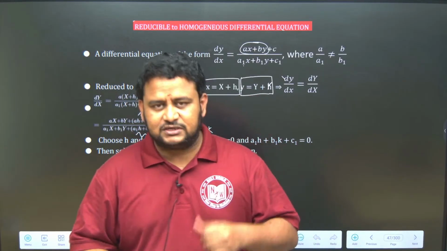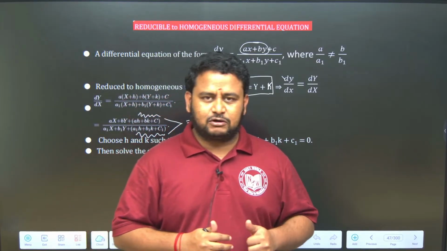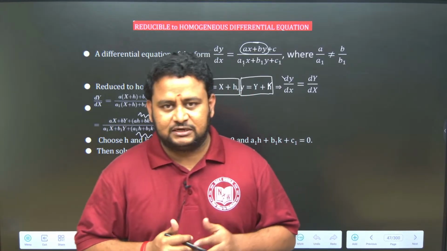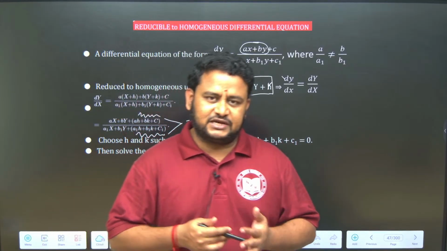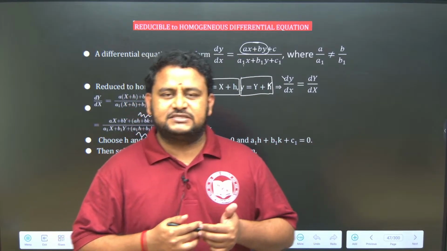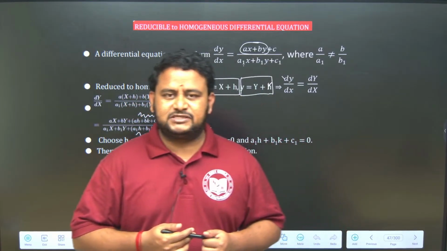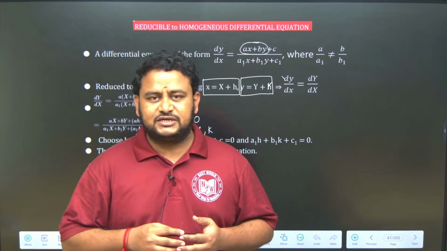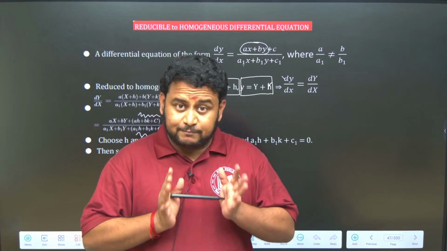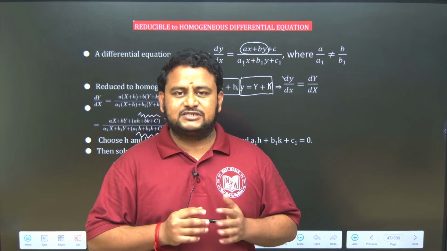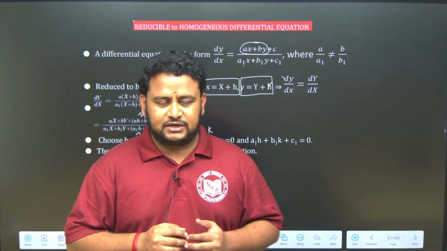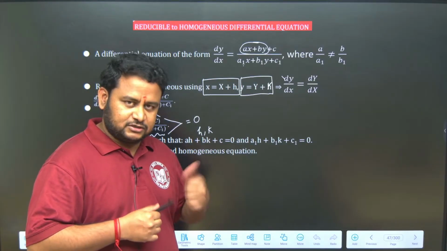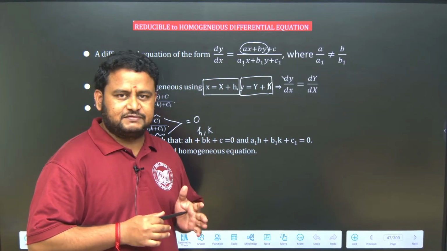We have two types of solution. One is the general solution, which contains an arbitrary constant c, and another is the particular solution, where we make it free of the arbitrary constant. So how do we get the solution of a differential equation? For that we have various methods: variable separable form, reducible to variable separable form, homogeneous differential equation, reducible to homogeneous differential equation, then linear differential equation, a very important topic, and next Bernoulli's equation. We have already done variable separable form, reducible to variable separable, and homogeneous equations.